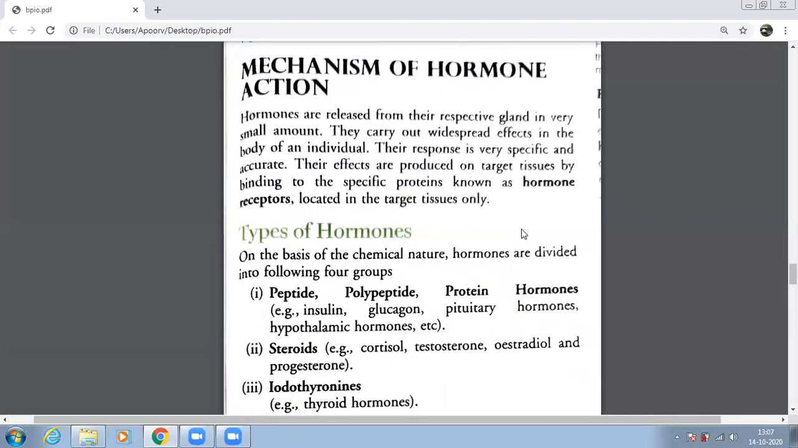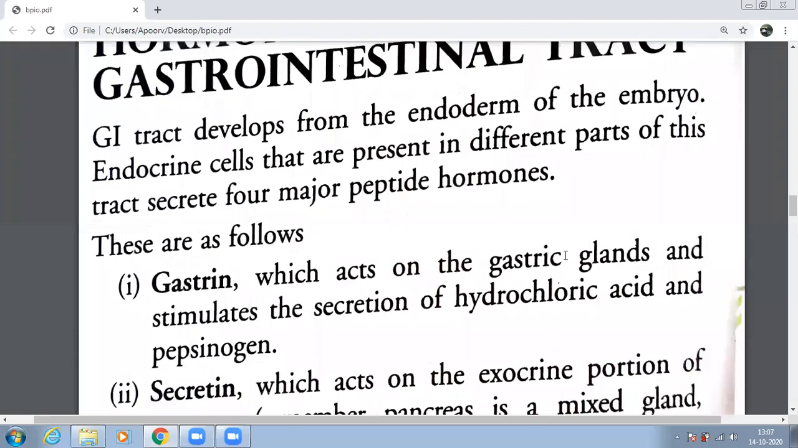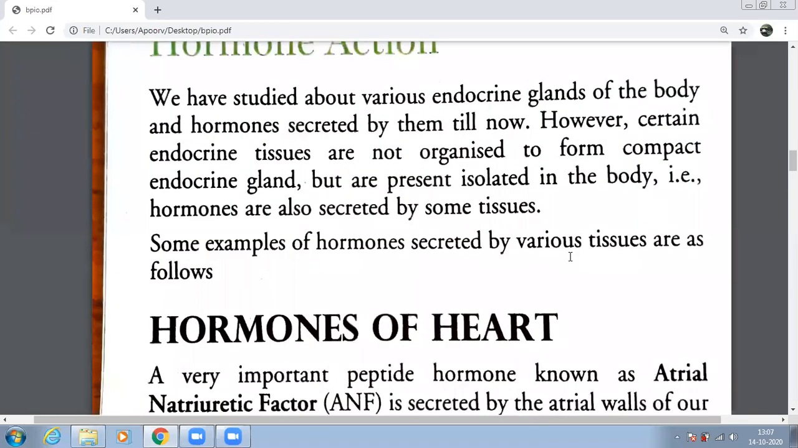This I tried to explain it to you with the help of this. Let me see if you can understand this. See this, you'll be able to understand what I'm trying to tell you.